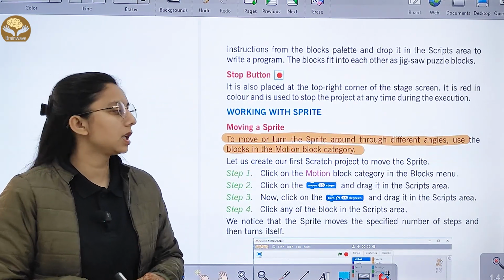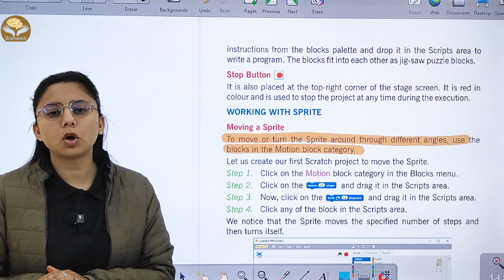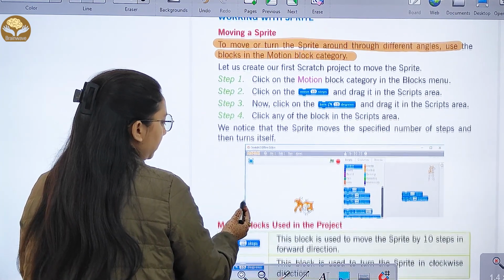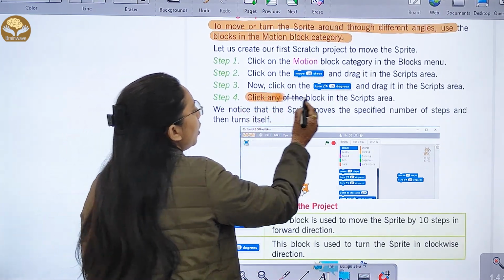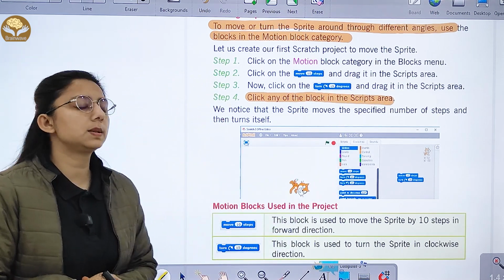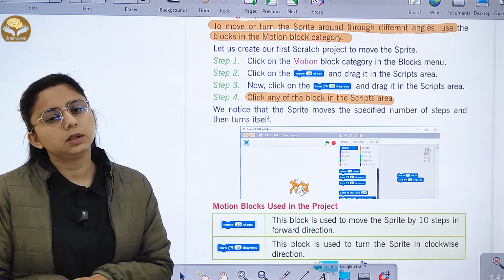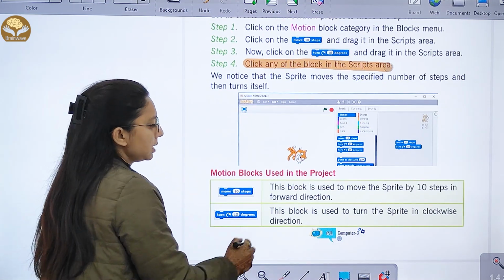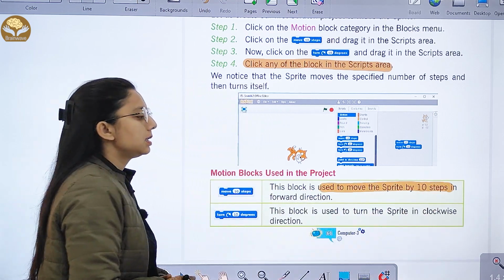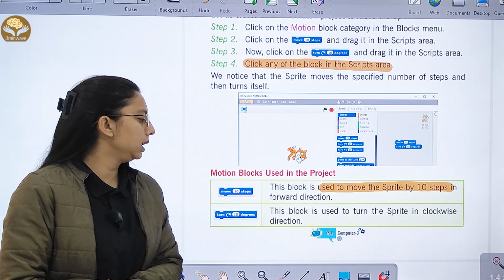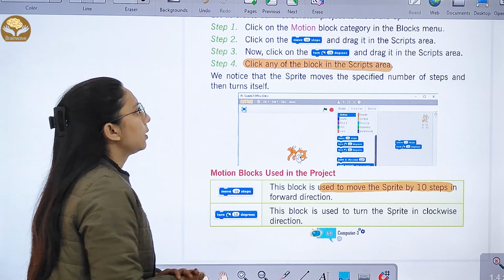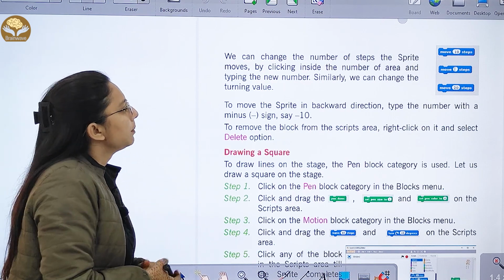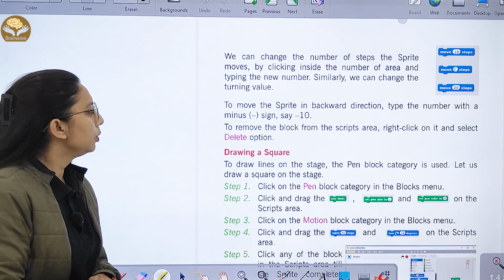Now let's create our first Scratch project to move the sprite. Click on the motion block category. Click on the move 10 steps block and drag it into the script area, right? Then click on the block in the script area. You will notice that the sprite moves the specific number of steps or turns itself. Now, what are the different motion blocks? The move 10 steps block is used to move the sprite by 10 steps in the forward direction. Then turn 15 degrees is used to turn the sprite in the clockwise direction. We can change the number of steps the sprite moves by clicking inside the area, right?